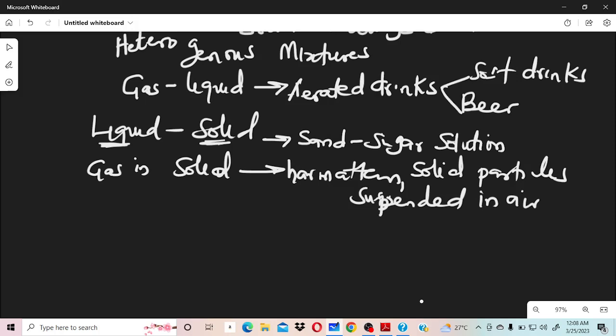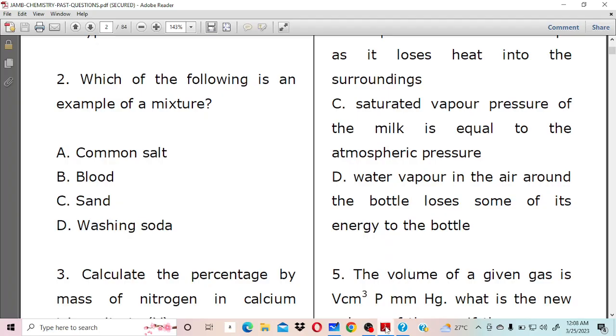So let's go back to our question now. Which of the following is an example of a mixture? Common salt, blood, sand, washing soda. So you should be able to give the answer now. Our common salt, that is sodium chloride. And sodium chloride is what? It's a compound, meaning all compounds we know they are what? They are pure substances. So common salt is not the answer.